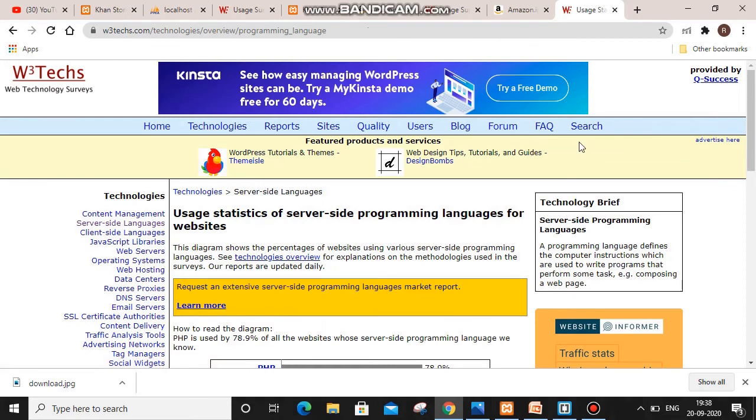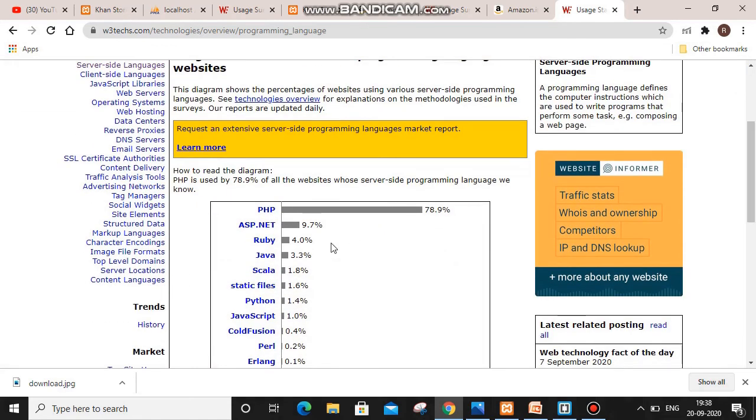Let me come down a bit. You can see here that PHP is used by 78.9% of the websites whose server-side programming languages we know. So you can see how important PHP is. From the start I have been telling you that PHP is the most widely used programming language in today's world. Even Facebook, Amazon, these sites and companies use PHP.